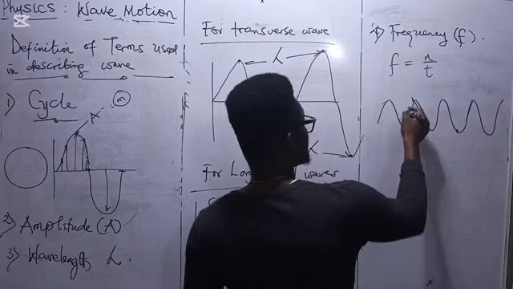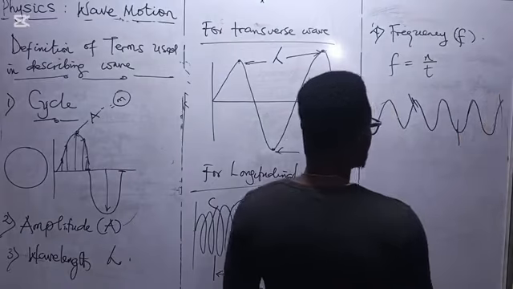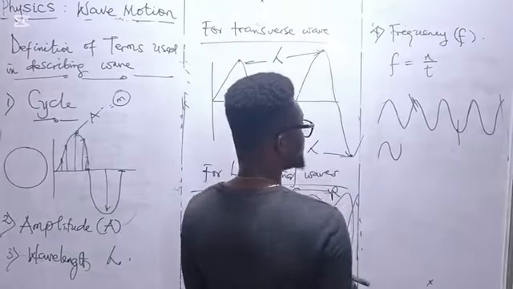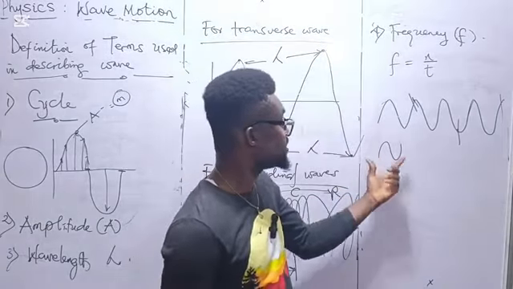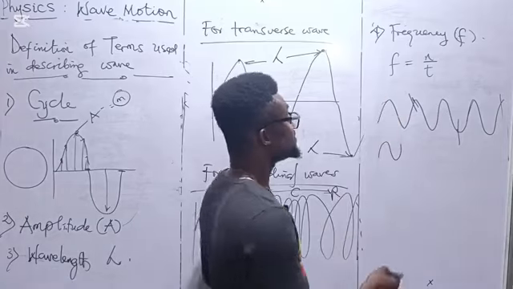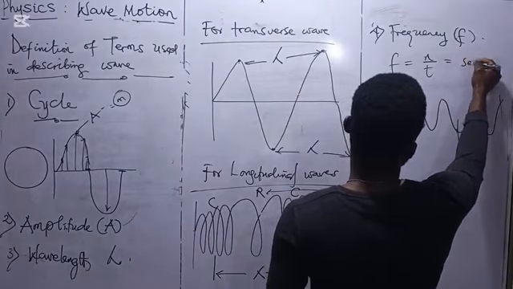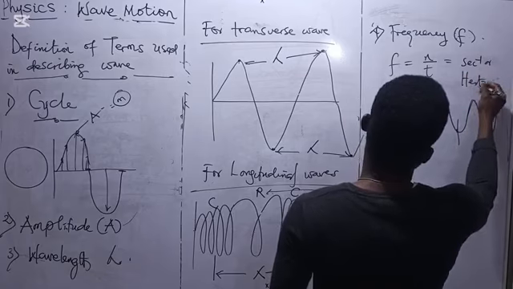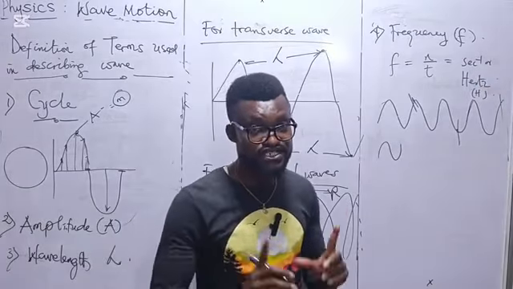So we now have 3 cycles. 1, we have another one, 2, we have another one, 3. Now the 3 cycles, because we see this as a cycle. So the 3 cycles in a second, if in a second, then the wave covers 3 cycles. We said that the frequency is 3. Hence, we have frequency measured in per second, or hertz. So the frequency is measured in hertz. So the frequency is the number of cycles covered in a second.